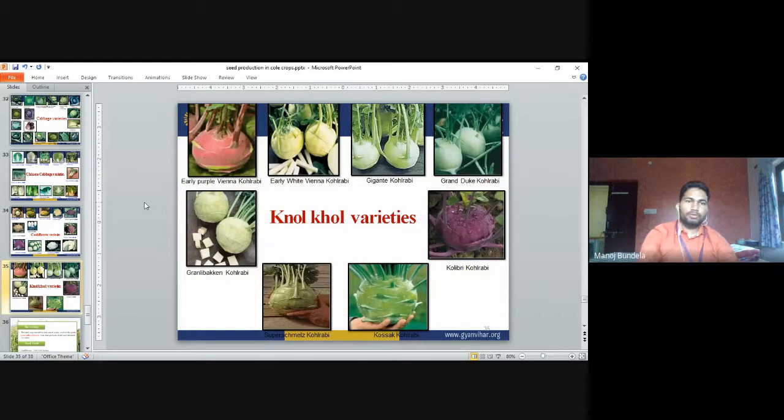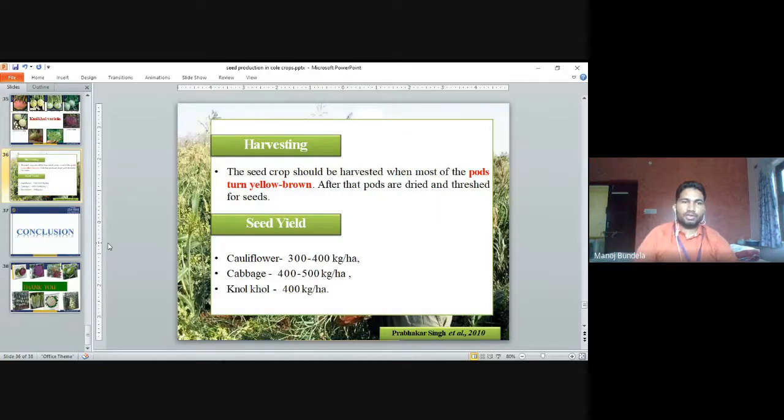Knol khol also has different colors: purple, white, yellowish, reddish. These are the different varieties, like Early White Vienna, Early Purple Vienna, Kolibri and Grand Duke. These are all varieties of knol khol. Next is harvesting.